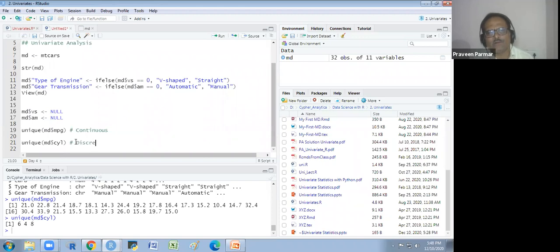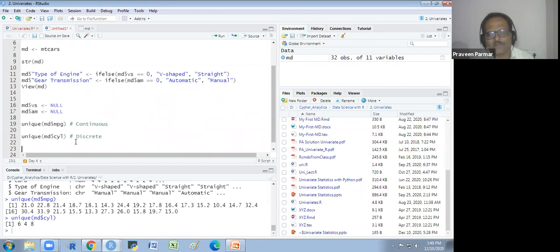Whenever we get a discrete variable, what do we do? We convert it into a factor. So the cylinder variable, we convert into a factor, but we don't convert the continuous variable. It will remain as it is. We don't have to do anything with the continuous one. But whenever we feel it is discrete, with very few unique values, then we convert it into a factor. So I will convert the cylinder into a factor. You will see how I convert it.